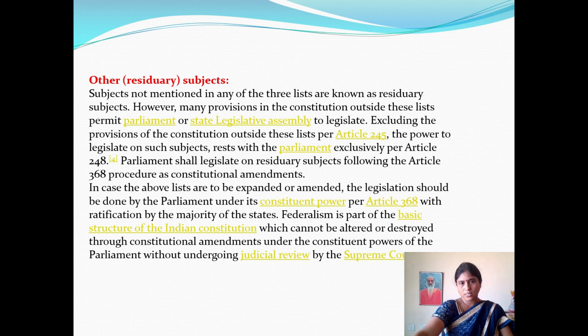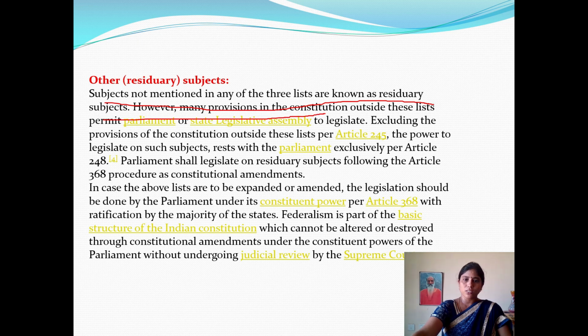Another important one is residuary subjects, which means subjects not covered in the central list, that is the union list, the state list, and the concurrent list, and they are considered residuary subjects, other subjects. Subjects not mentioned in any of the three lists are known as residuary subjects.